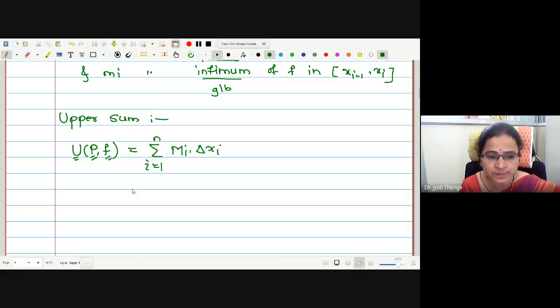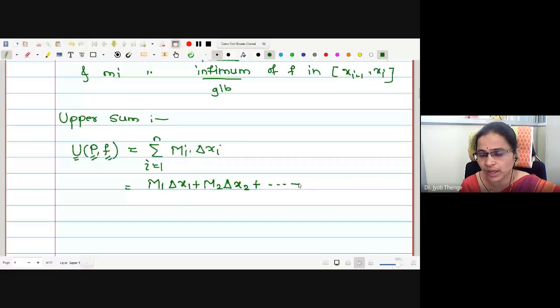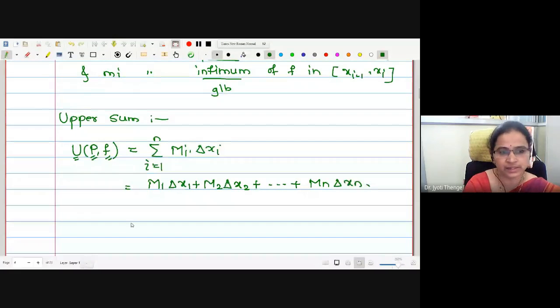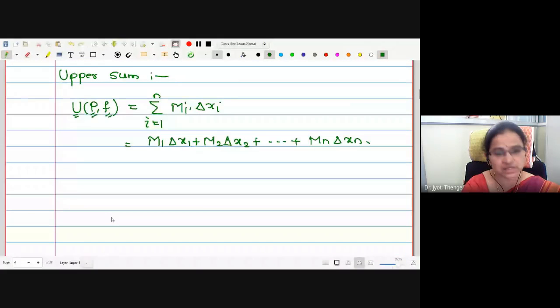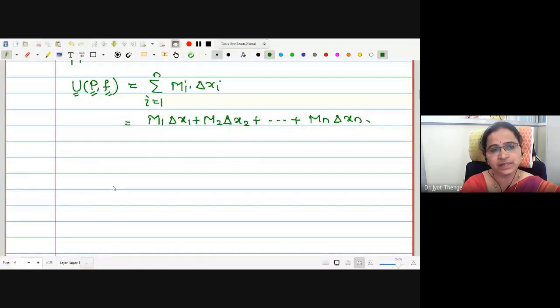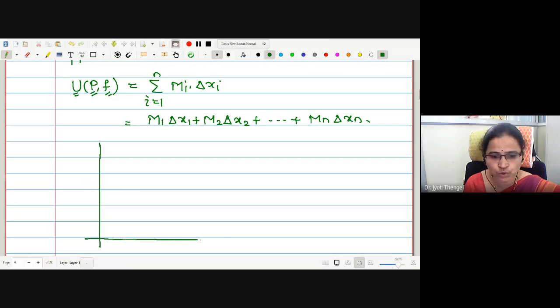If I expand the sum over i, what is the value? M1 delta x1, plus M2 delta x2, continuing up to Mn delta xn. Now we will try to understand what this upper sum is going to tell us. As the function is bounded, for the time being let me assume the function is continuous as well, in order to show you how this upper sum is going to work out.